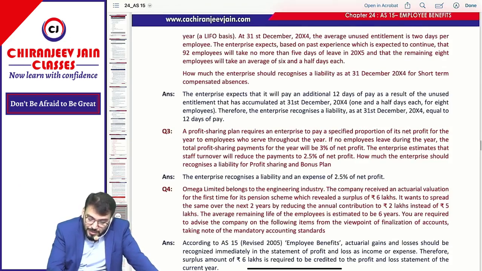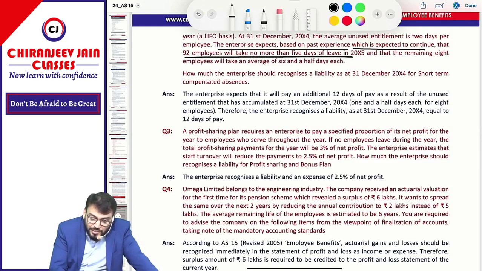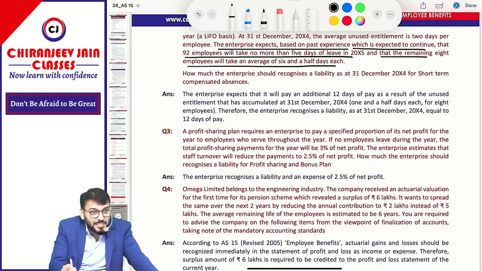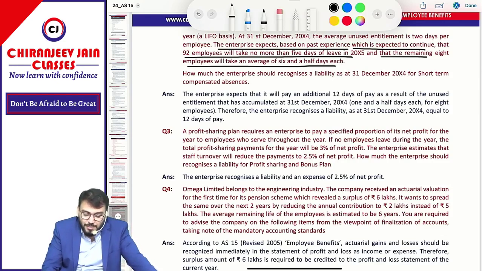Then the entity expects, based on past experience which is expected to continue, that 92 employees will take not more than 5 days of leave in 2005, means next year. And the remaining 8 employees will take an average of 6.5 days in the next year. Means they have given the unavailed leave which can be adjusted in the next year. We should create a provision or liability for how many days?